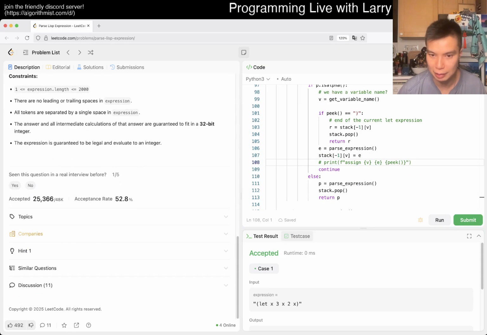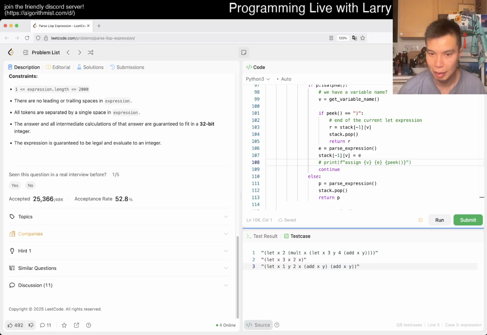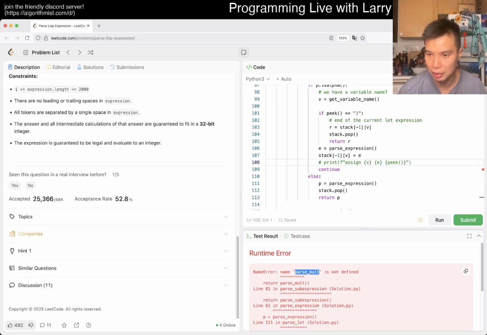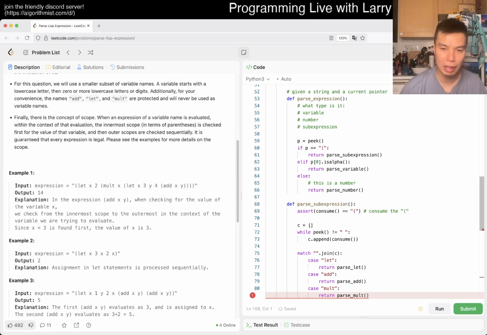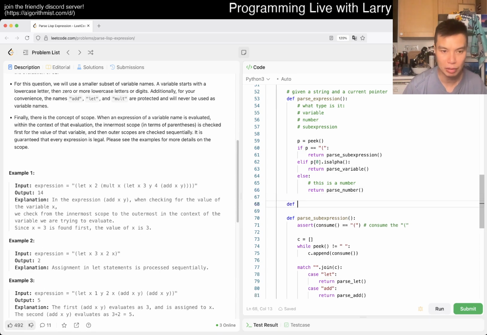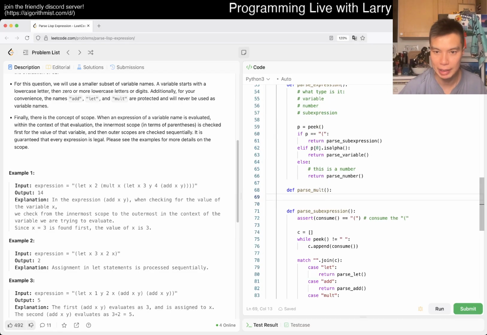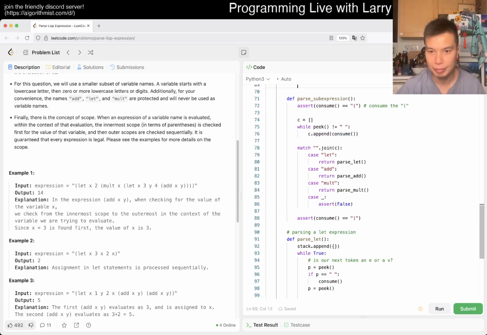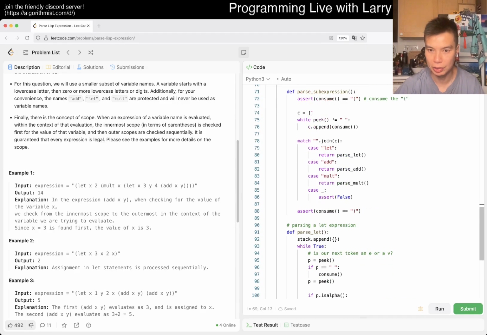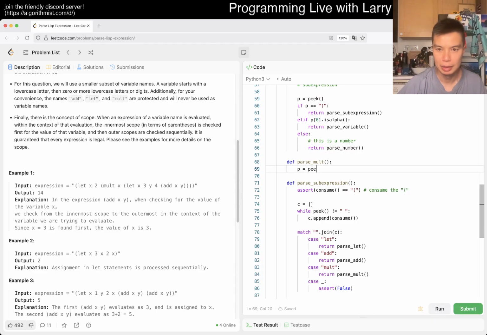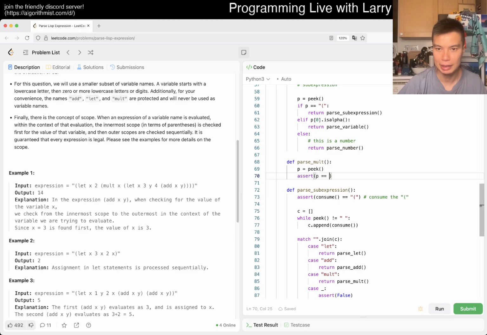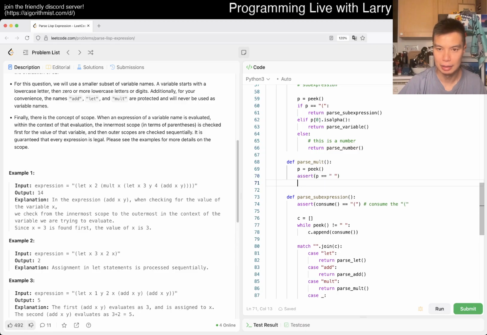How do I get my test cases back? I forget how to reset test cases. I know this is going to give me an out of memory issue. That's fine. We expect that. And then now here actually honestly this should be easier to write now, because we have to write both two things. We have this, and we have a space to begin with. Let's reset, right? Because we didn't consume it, so that we can consume it here for some reason. But yeah, so then p is equal to peek. Assert p is equal to space, and then consume.